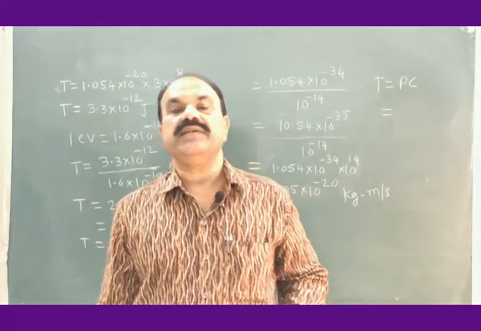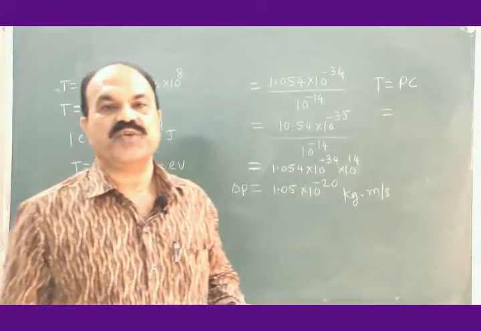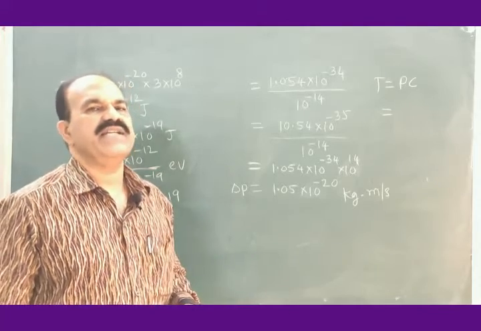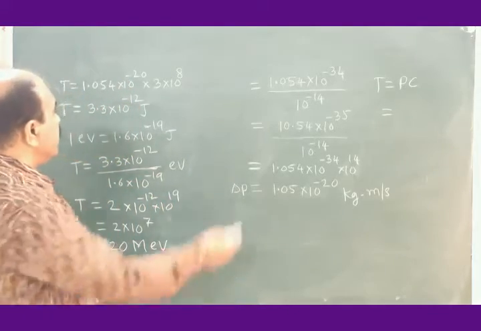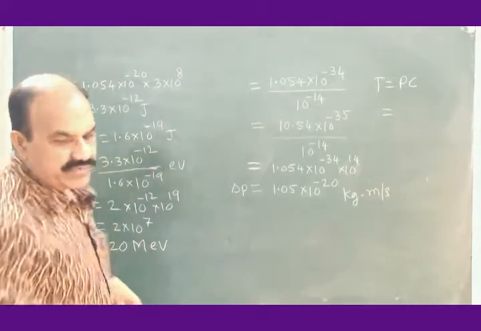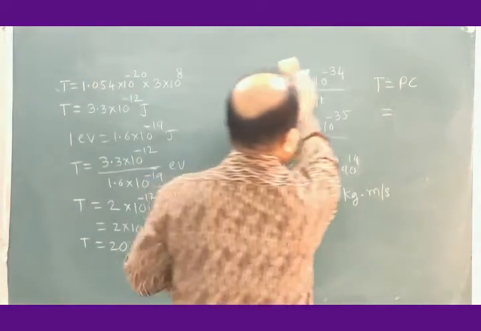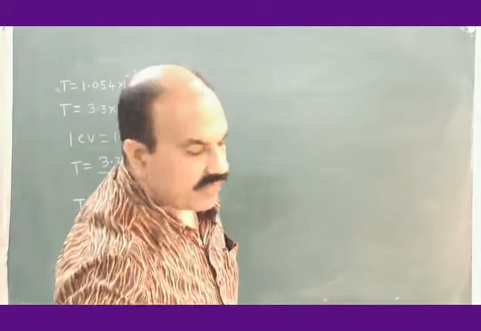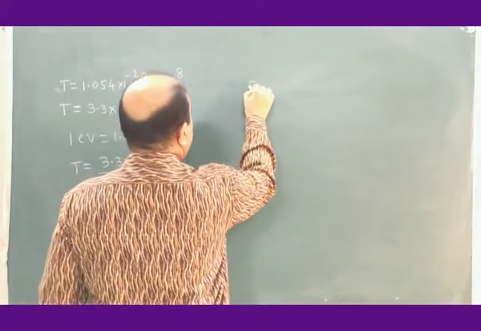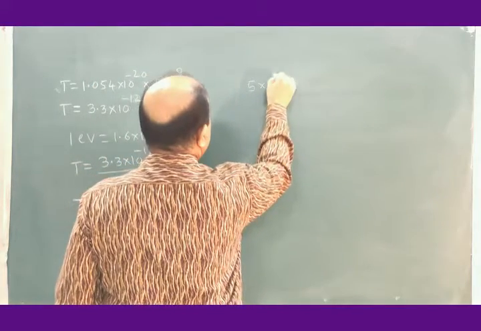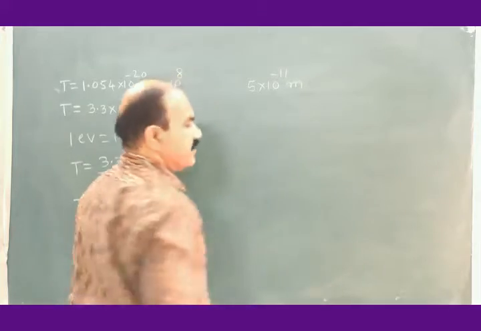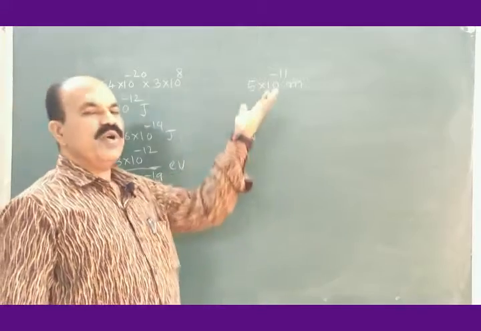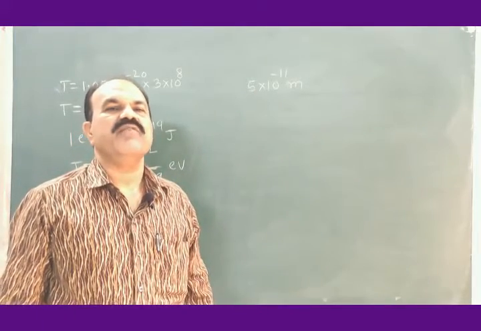Let us go to the second important application of uncertainty principle. Let us consider hydrogen atom. The radius of hydrogen atom is of the order of 5 into 10 to the power minus 11 meter.